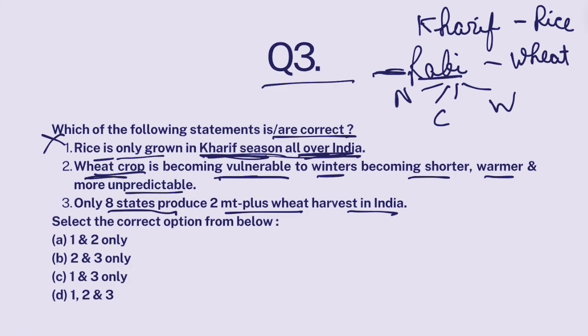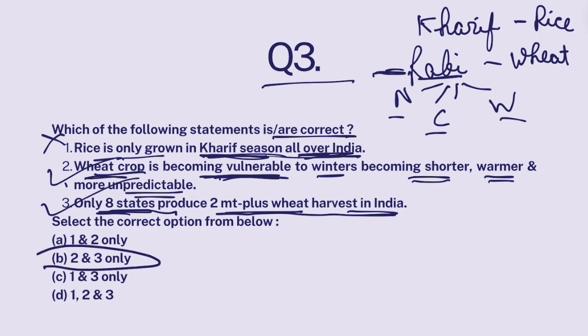But wheat crop is now becoming vulnerable to climate change because winters are becoming shorter, warmer, and more unpredictable. So this is the vulnerability. Winters are being hampered due to global warming. So this is correct. And yes, only 8 states in northern, central, and western India produce 2 metric ton plus wheat harvest in India. This is correct. So 2 and 3. B.